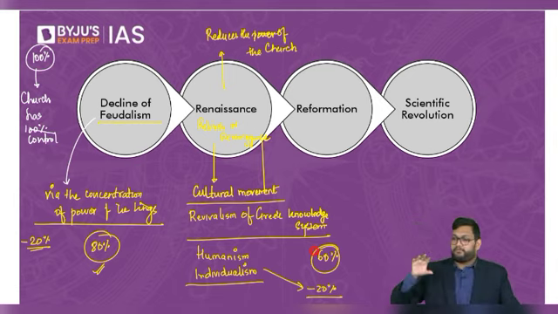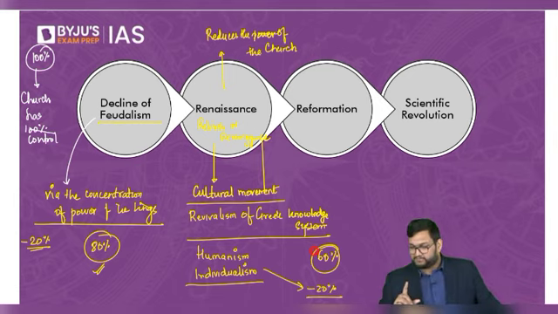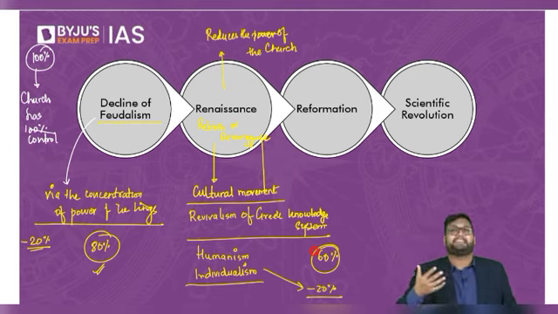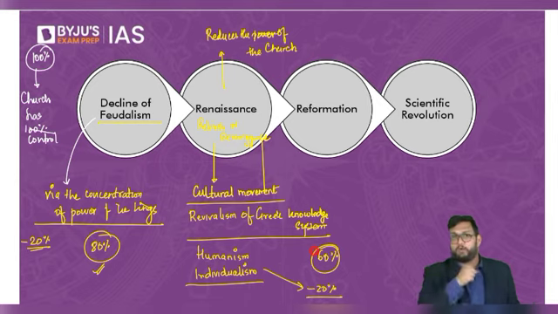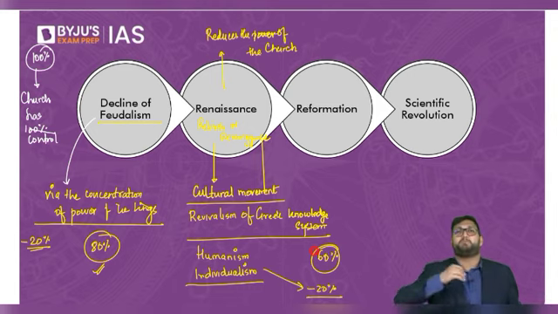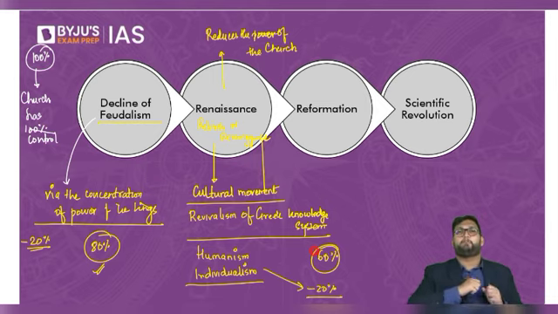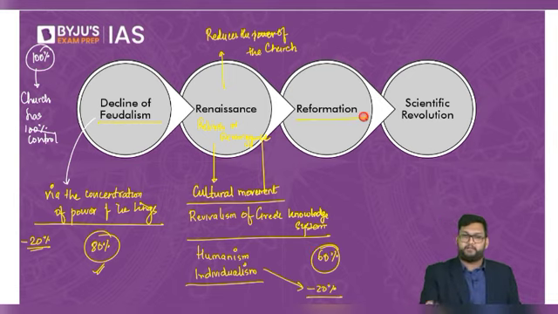Okay. So the first 20% is because of the king. Yes, very right. And the next 20% is because of the awakening and the understanding itself. The first 20% because the king wants power, and the second 20% is because the people start to read about Plato, Aristotle, Machiavelli, and Da Vinci and Michelangelo start to paint very beautiful pictures of humans. People start to argue humans are important. But now the next event is something which is going to break the church from within, which is called the Reformation.